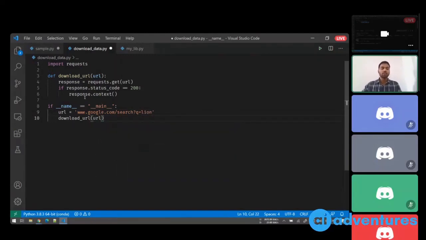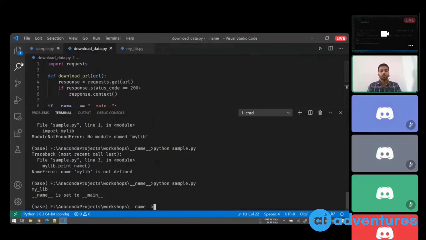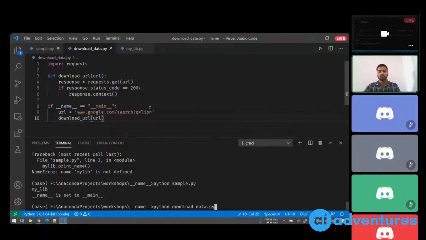Now this piece of code will only be executed when you are running it directly. So this will only be executed if you say python download_data.py. Then only this piece of code will be executed.